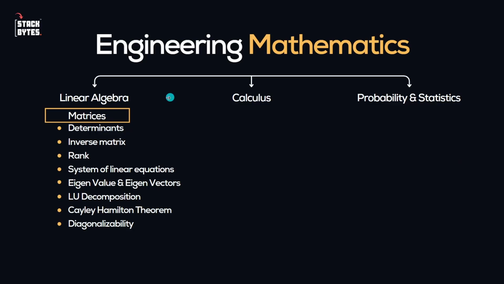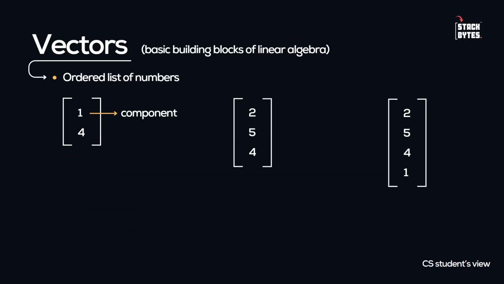Here is the linear algebra syllabus for our engineering mathematics subject, where we are going to study matrices. Now here you can see vectors. ये बहुत ही important topic है because vectors are basic building blocks of linear algebra. How does the computer science student view the vector? For a CS student, a vector is just an ordered list of numbers. Here there are two numbers, 1 and 4, individual components, and together they form an ordered list of numbers. This ordered list of numbers itself is called a vector.